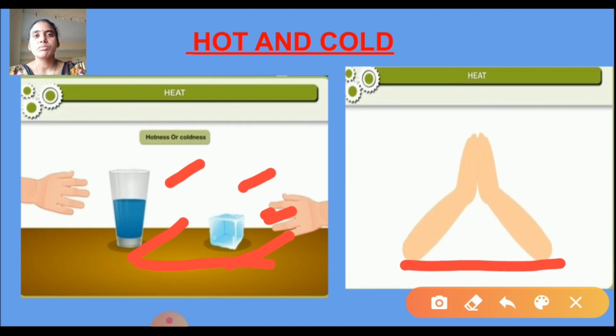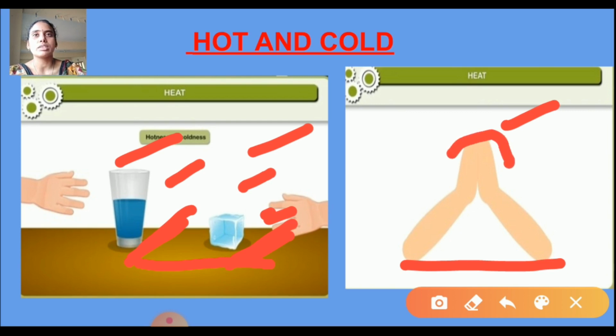By touching any object, we know that this is hot and this is cold. So here you feel a sensation of hotness and coldness. Now see the second image, which shows the rubbing of palms. Do it now. Take your hands and rub the two palms together.